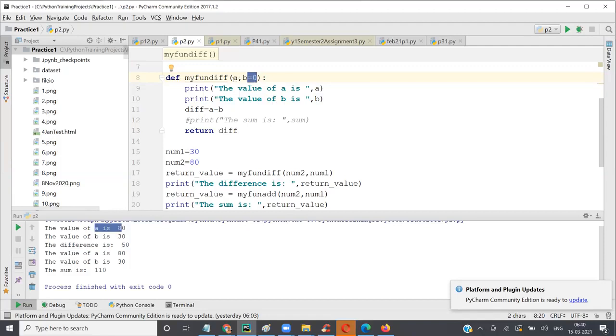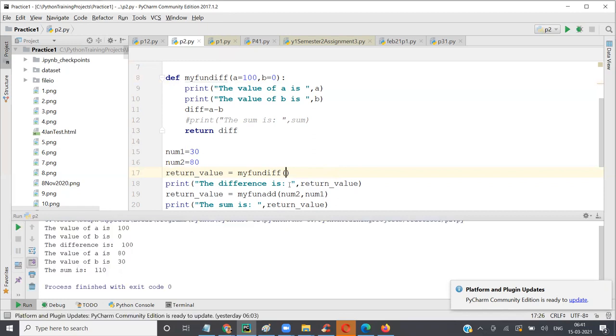Now, let's say I make it A equal to 100. What does that mean? It will ignore the other value given? It will never ignore. This is not going to ignore. This is what it says: if you do not provide, then you take the default value, right? If I don't provide anything, it will take the default value, which is 100 and 0.